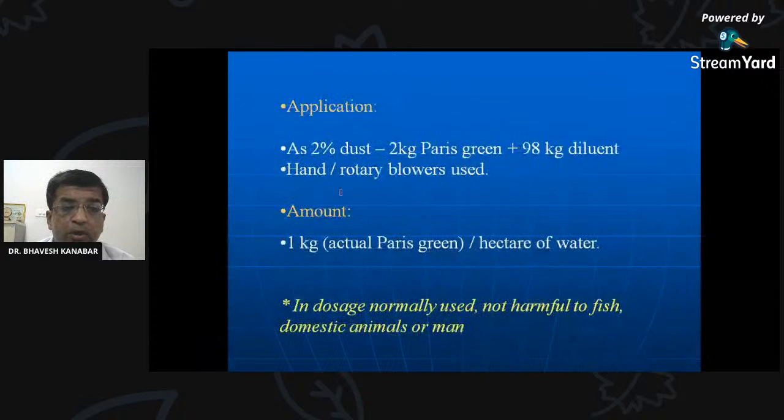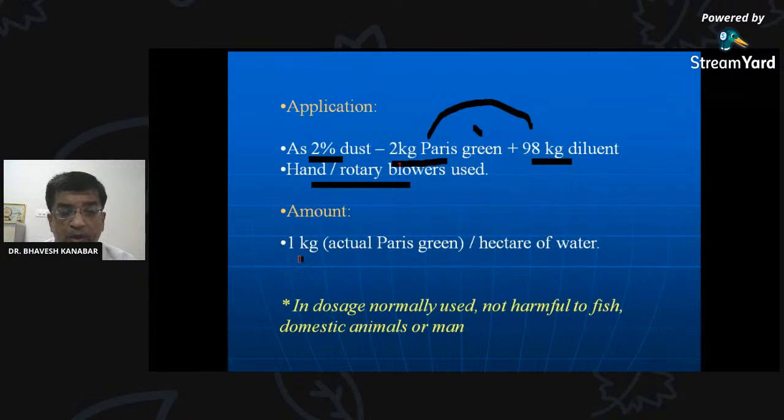And this bottom feeder can also be killed. Application of this Paris green is as a 2% dust, means 2 kg of the Paris green plus 98 kg of the diluent, it becomes 2% dust, and it can be applied with the hand or rotary blower. 1 kg of the Paris green per hectare of the water is to be applied. In this dosage there is an advantage that it is not harmful to the fish or domestic animal or